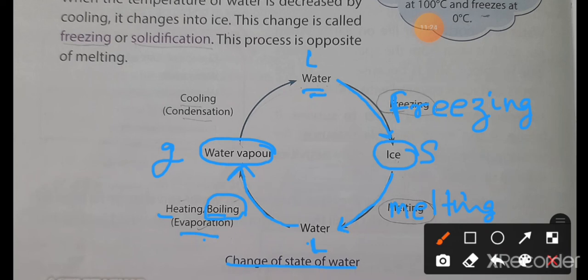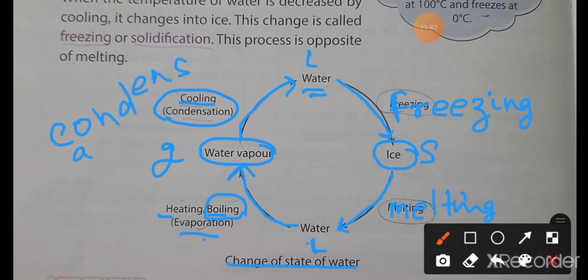When again the water vapor changes into water, that means from the gaseous form to liquid form, it is known as the cooling or the condensation. Liquid to solid, freezing; solid to liquid, melting; liquid to gas, evaporation or boiling; and again gas to liquid, it is known as the condensation process. This is the whole process of change of state of water.